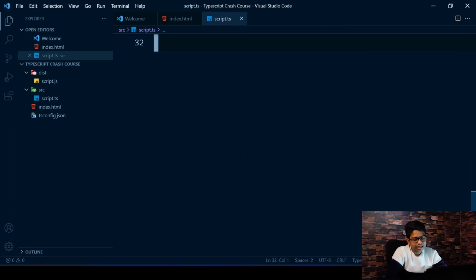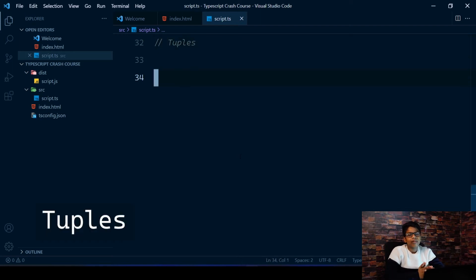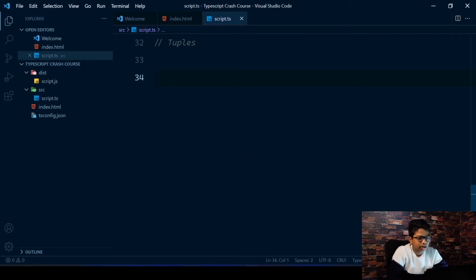Now let's have a look at another topic called tuples, however we pronounce it, tuples. So this is like an array which has different types of types. So you can have one string, one number, one boolean, different things like that. So first, let's create our type for this. You may not understand this, but I'm just gonna show you how it works.